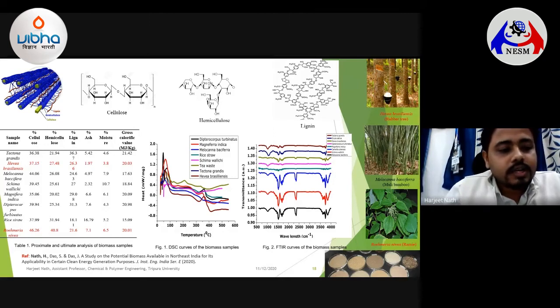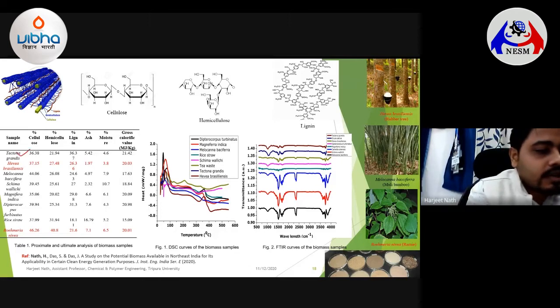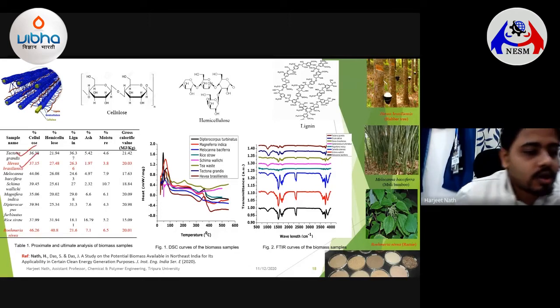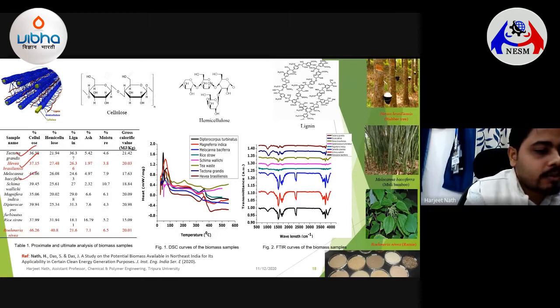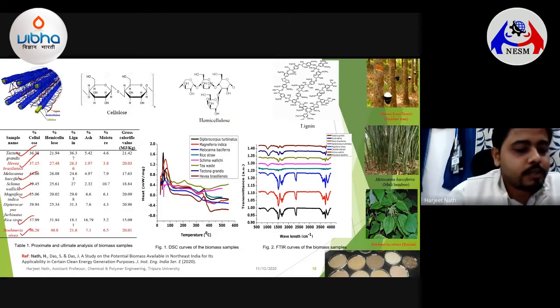There we took various samples like Tectona grandis, or teak, and Hevea brasiliensis, or the rubber root. This rubber root is specifically from Tripura, which is known to be the second largest producer of rubber. From various sources we also get Hevea brasiliensis, or rubber sawdust wood. We have also checked Melocanna baccifera, Schima wallichii, Mangifera indica, and other materials, including rice straw and something called Ramie, whose scientific name is Boehmeria nivea.